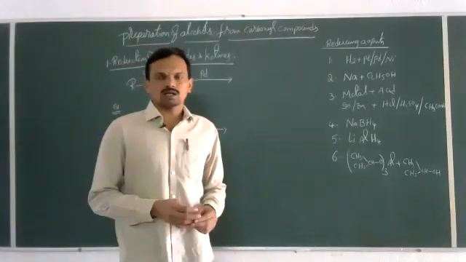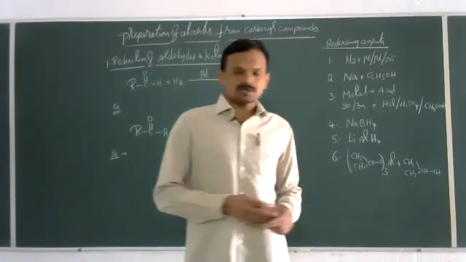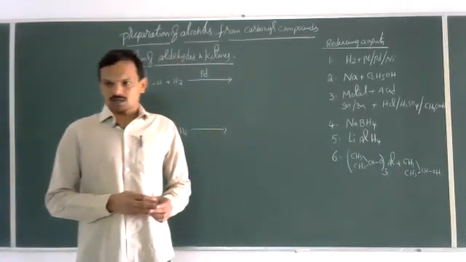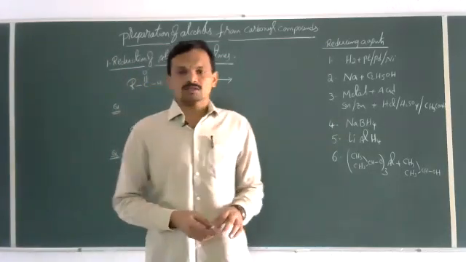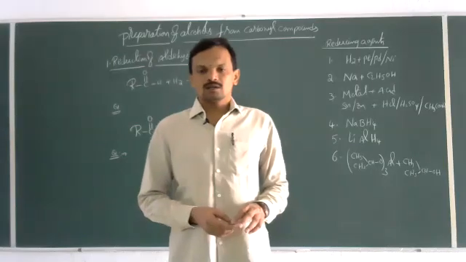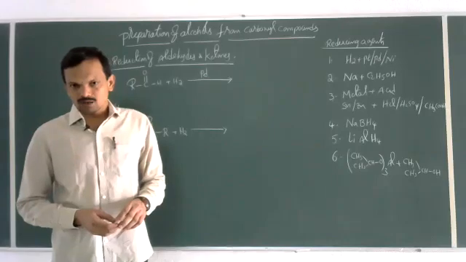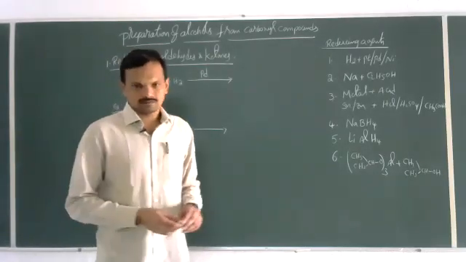Addition of water to alkenes in the presence of H2SO4 takes place according to Markovnikov rule, and this process involves rearrangement of carbocation even, whereas hydroboration oxidation does not involve any rearrangement, and the reaction takes place by anti-Markovnikov addition, and here syn addition takes place.